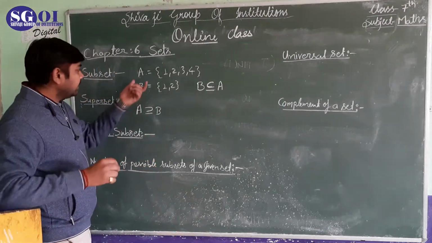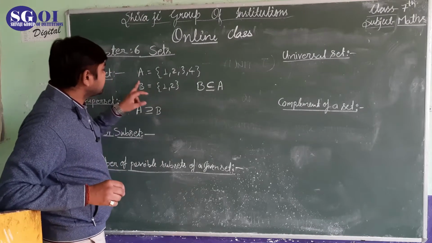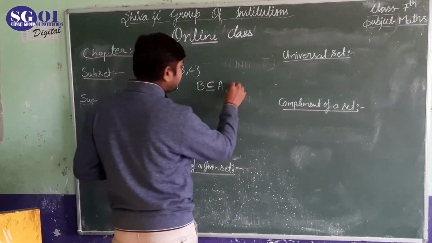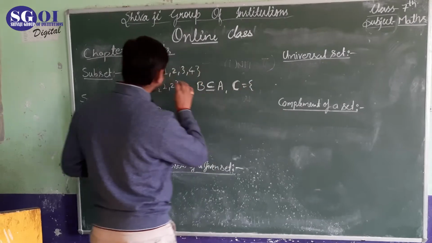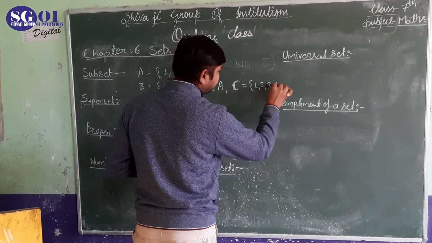In this case, these 2 elements are present in A, but let us say C has exactly the same elements as A, 1, 2, 3, 4.